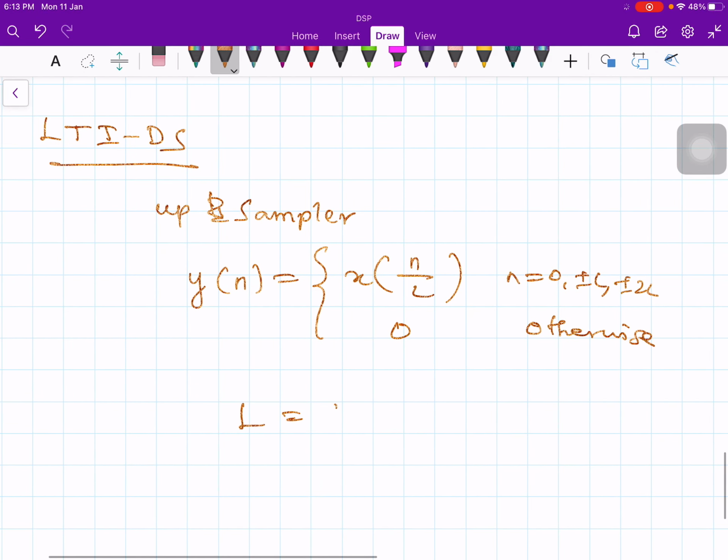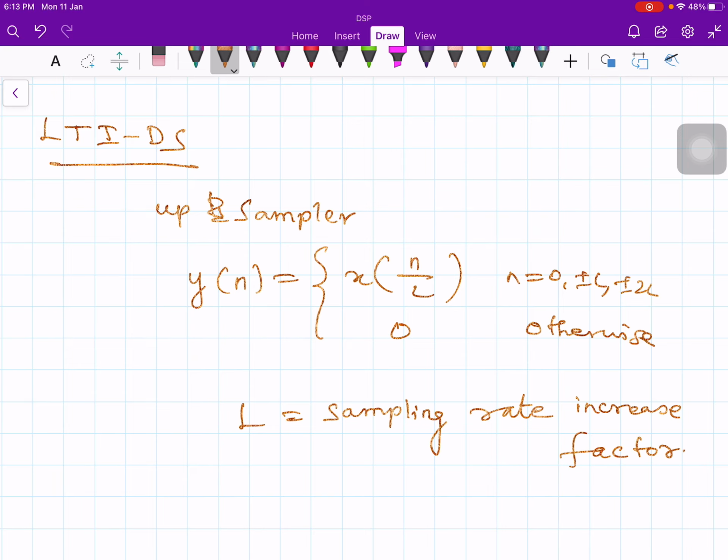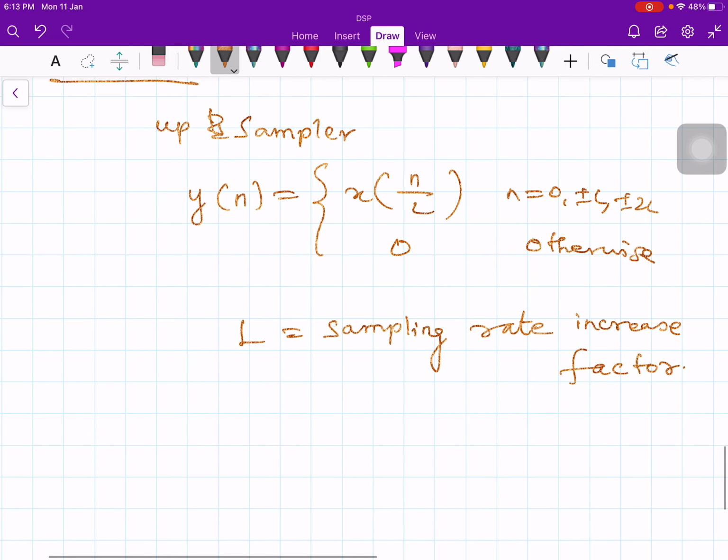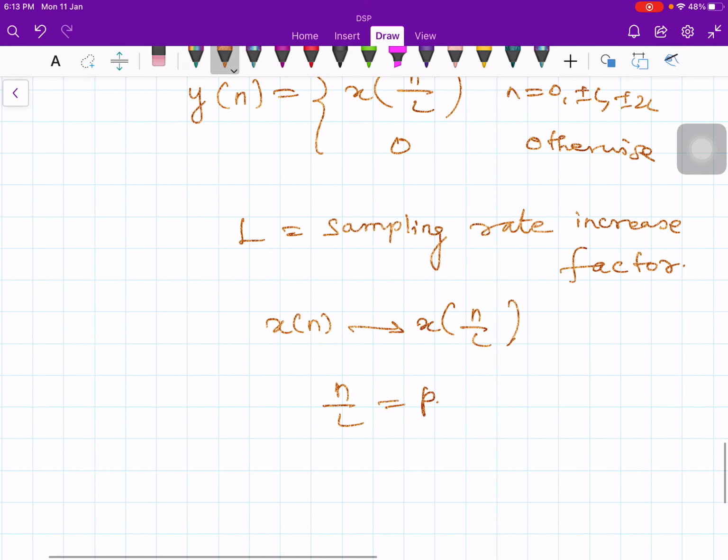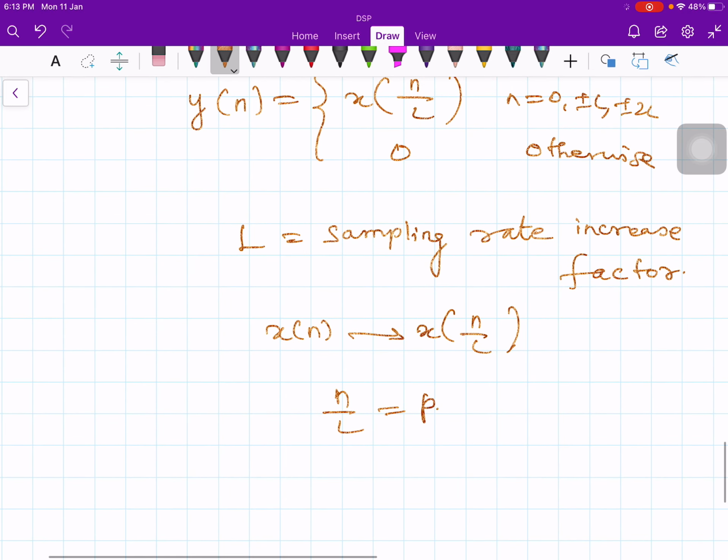L is the sampling rate increase factor. So here x of n leads to x of n by L. Now let us call n by L equal to small p, and this n by L has to be an integer for the signal to exist.